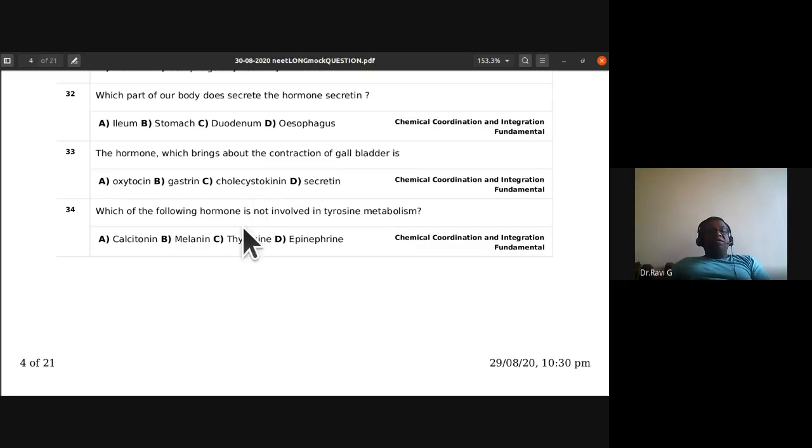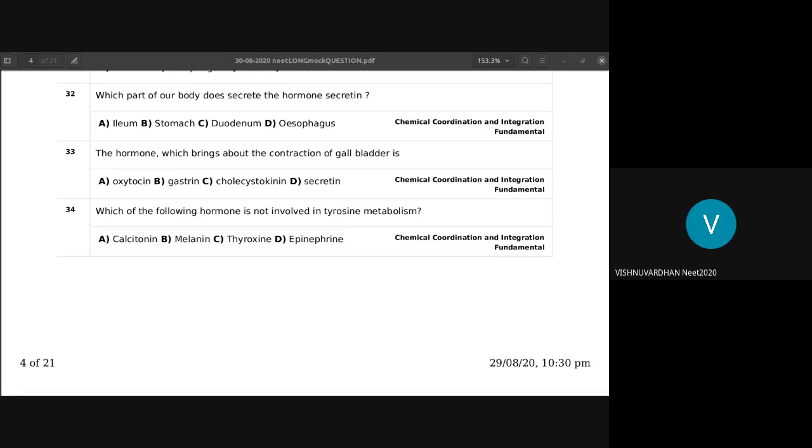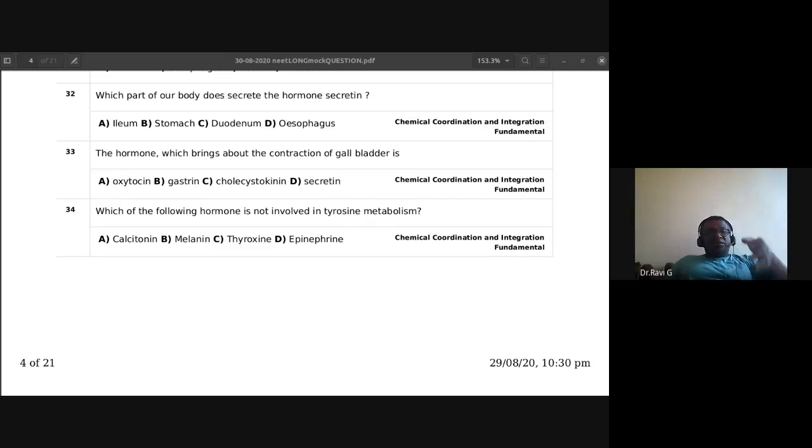So, which hormone brings about the contraction of gallbladder? Is it oxytocin? Not possible. Gastrin, it is within the digestive alimentary canal. Cholecystokinin, CCK, it is intestinal. Mostly it is concerned with that. D, secretin. So, which is the right answer for this? C, sir. So, 33rd is also C. Okay, so cholecystokinin.